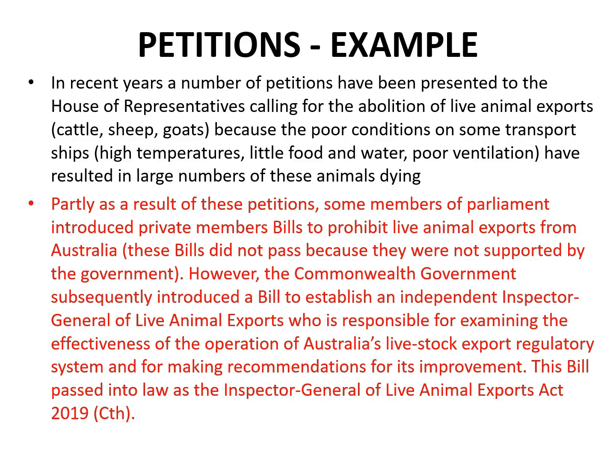This Act establishes an independent Inspector General of Live Animal Exports who is responsible for examining the effectiveness of the operation of Australia's livestock export regulatory system and for making recommendations for its improvement. This Act doesn't respond entirely to the concerns of the petitions because it doesn't prohibit live animal exports from Australia. However, it does put in place a regulatory regime which is designed to improve the conditions under which live animals are exported from Australia to other countries.